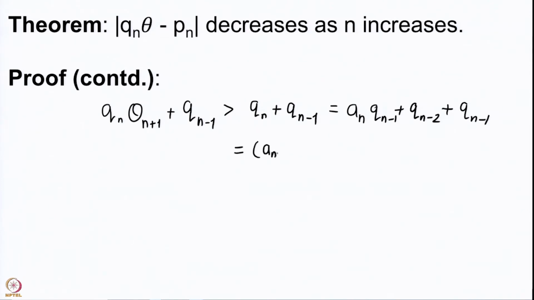Therefore, this is an plus 1 qn minus 1 plus qn minus 2.